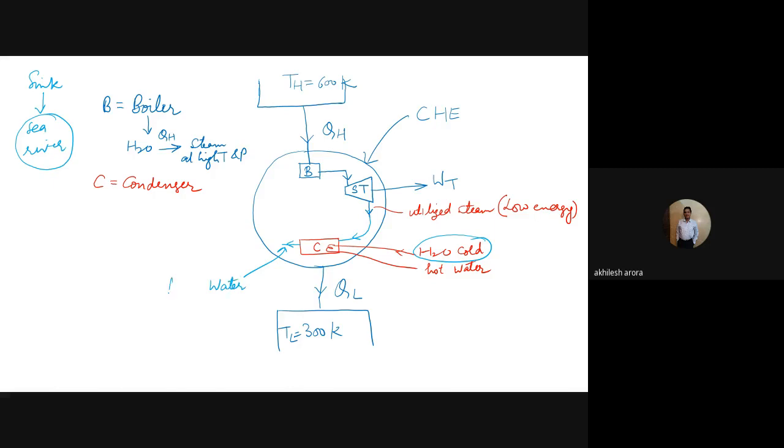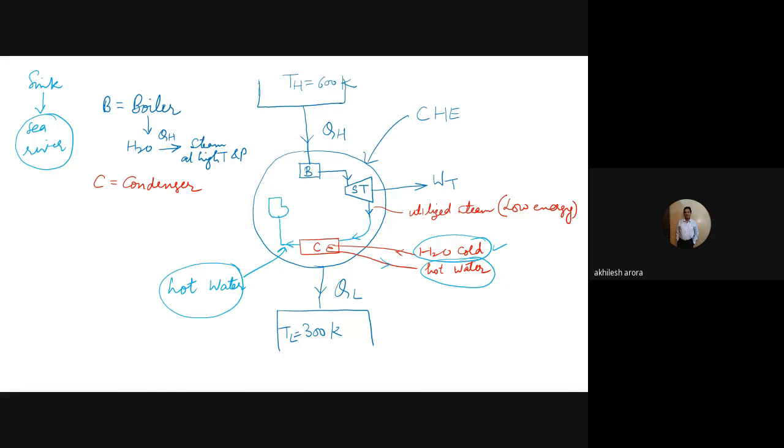It could be hot also. And this cold water, after the steam gets converted into hot water, also comes out as hot water.